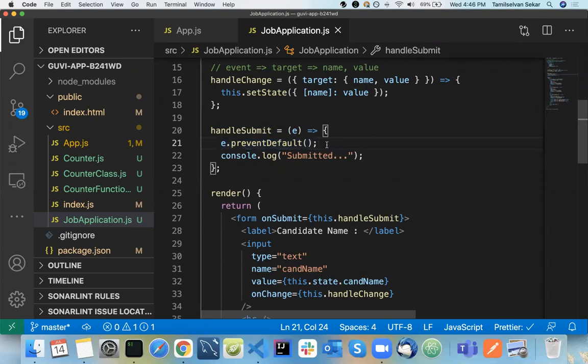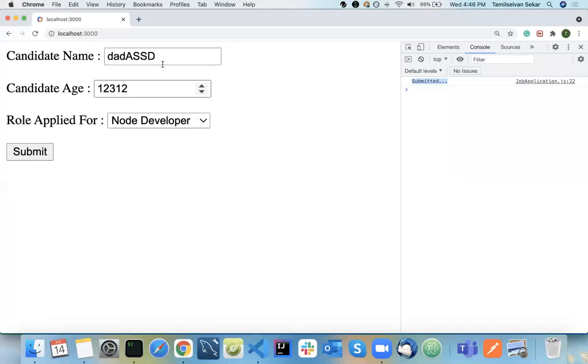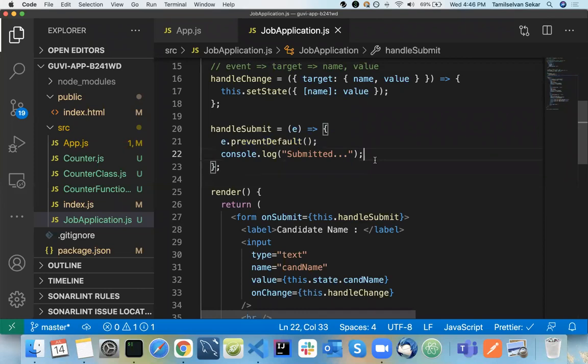This will be a question in your interview. This is not specific to React. I'm stressing again, it is specific to JavaScript itself, or jQuery or anything. Whenever you submit a form, you need to use something called preventDefault. Basically what it does is it will not refresh your page and pass your values over here in the URL. Clear on this?